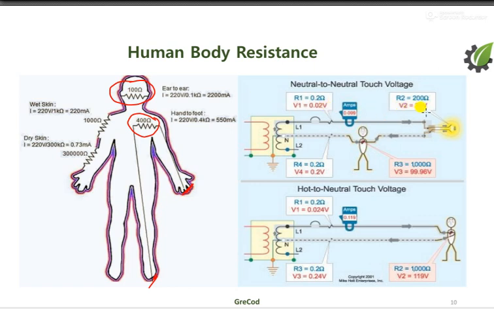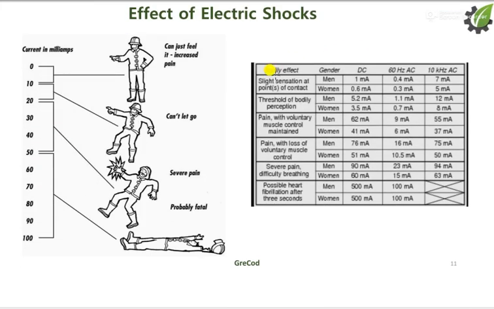Here is an example: if somebody touches neutral to neutral, the current will pass through, but the voltage drop across the man is 99.96 volt. It means here he will have some danger. Hot to neutral means the person is touching the hot and the neutral, and he has a voltage drop across him of 1199 volt.